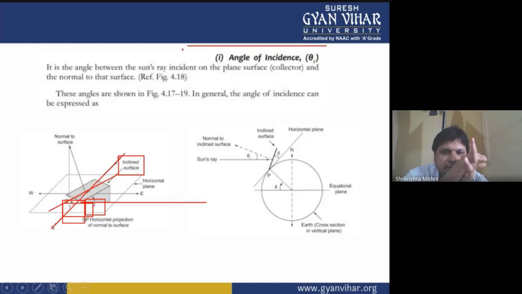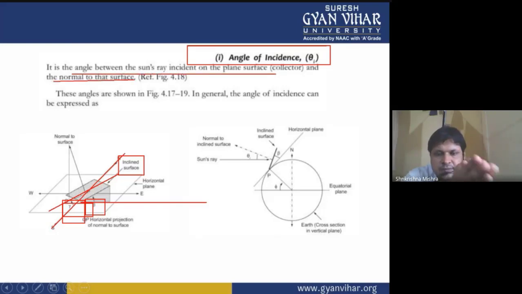So what is this angle of incidence? It is the angle between the sun's rays incident on the plane surface, that is the collector, and the normal to the surface. It is the angle between the sun's rays incident on the inclined plane surface. Let me draw with a circular diagram.